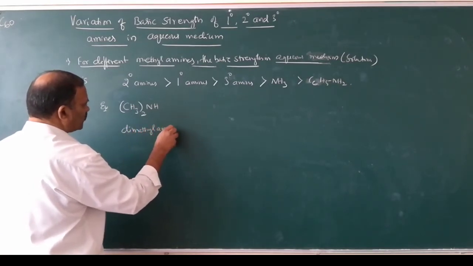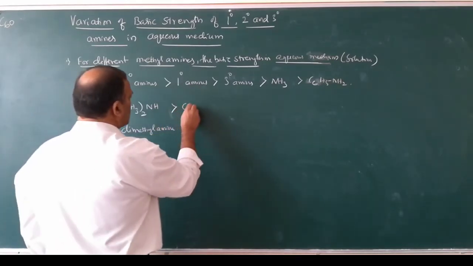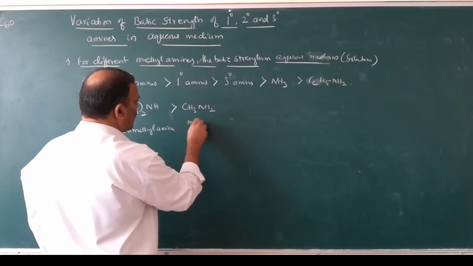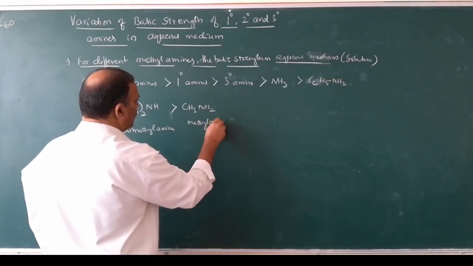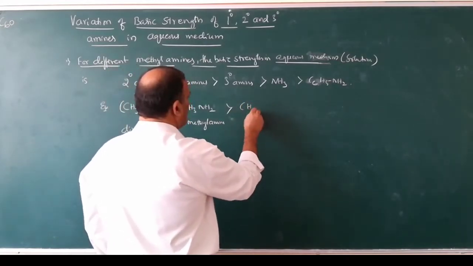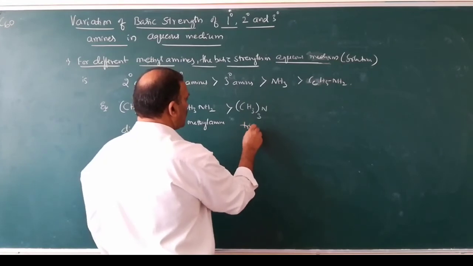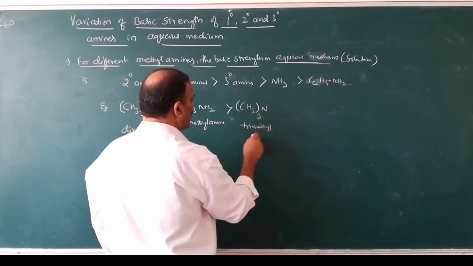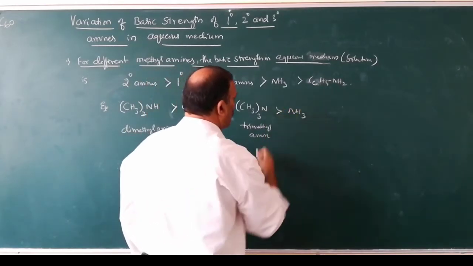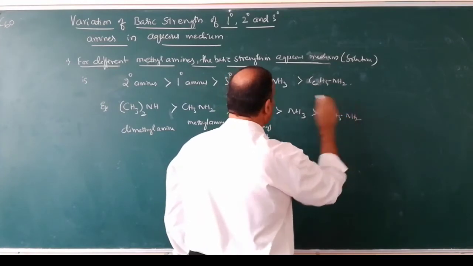Dimethylamine is greater than CH3NH2, which is methylamine, which is greater than (CH3)3N, which is trimethylamine, which is greater than ammonia, which is greater than C6H5NH2.